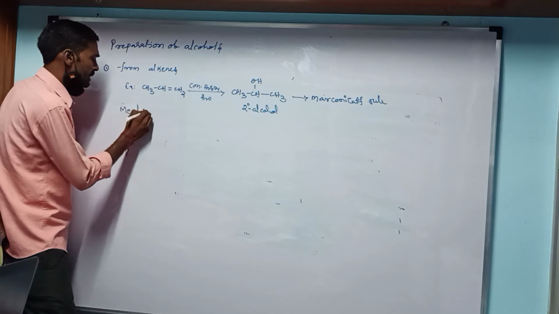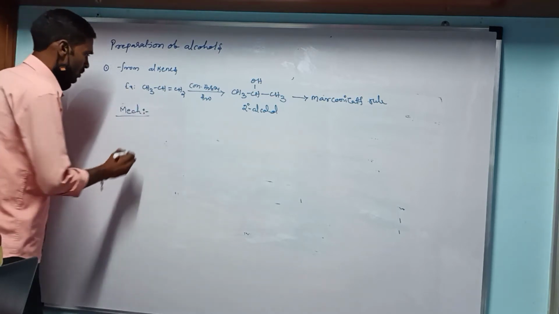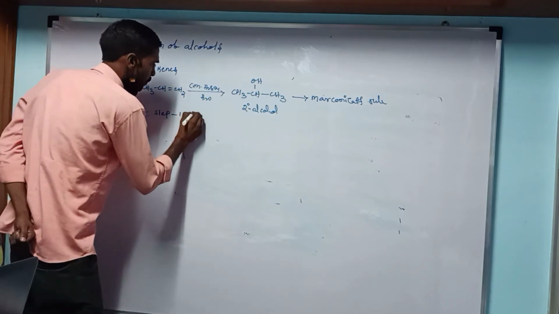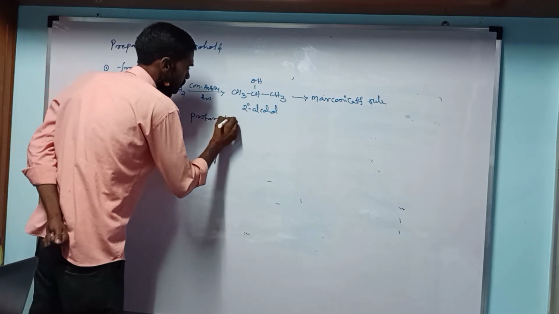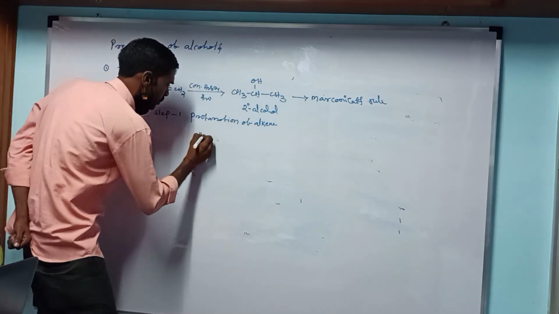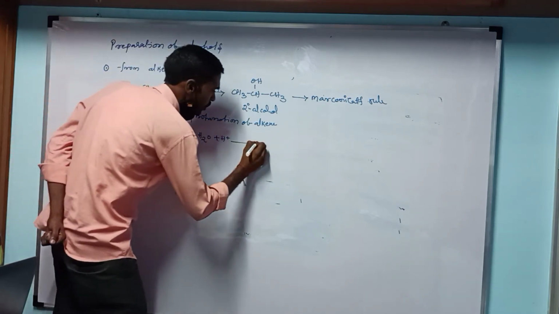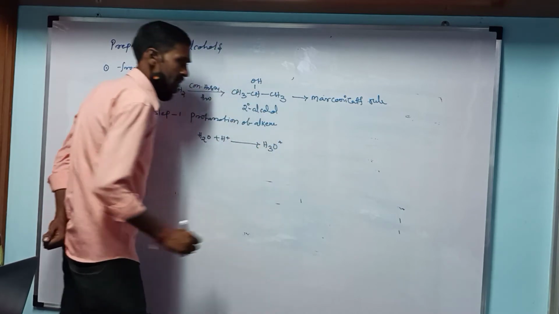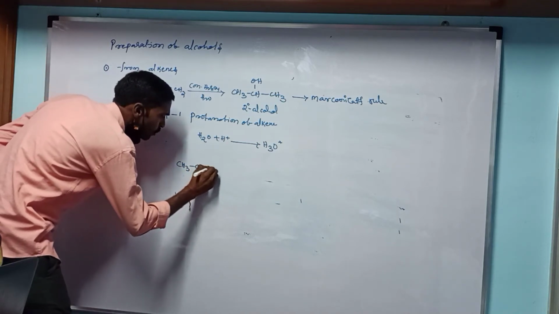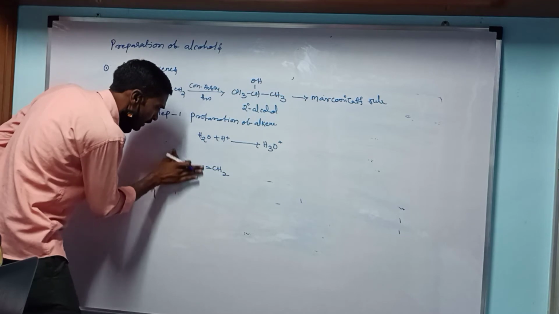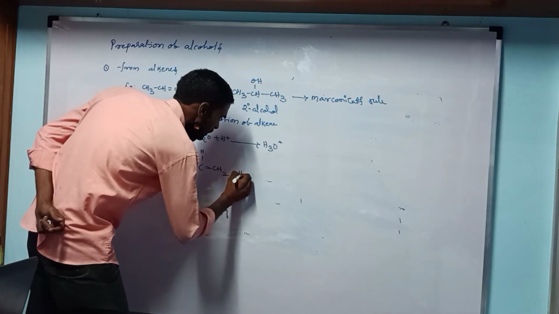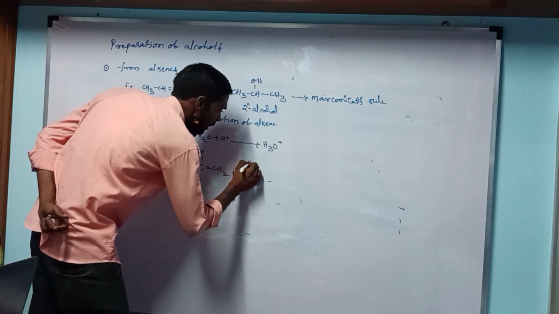So here we also discuss the mechanism. The mechanism is possible in 3 steps. Step 1: protonation of alkene. Protonation of alkene means H2O reacts with H+ to produce the hydronium ion H3O+. We take the major compound CH3CH=CH2, write the hydrogens, and react with H from H3O+.